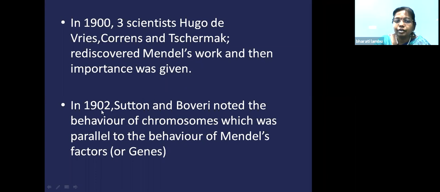And then later, in 1902, Walter Sutton and Theodore Boveri said that the behavior of the chromosome was parallel to the behavior of Mendel's factor. But experimental proof was not given. That experimental verification was done by T.H. Morgan. So Sutton and Boveri said that the behavior of the chromosome is nothing but the behavior of the genes. So there was a parallel between the behavior of the colored bodies, the chromosomes, present in the cell and the behavior of the factors present in the pea plant.